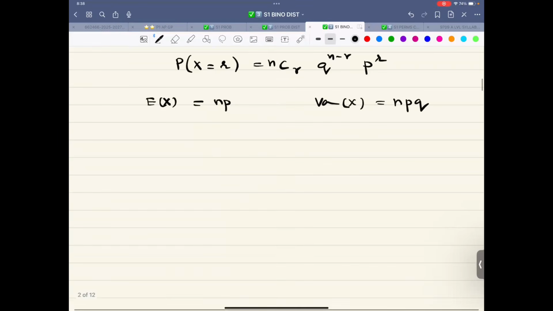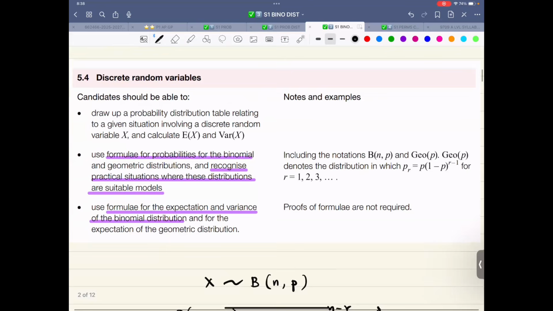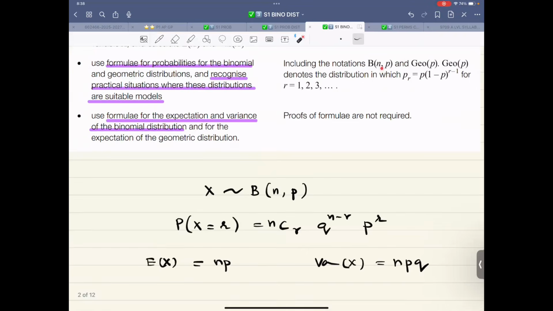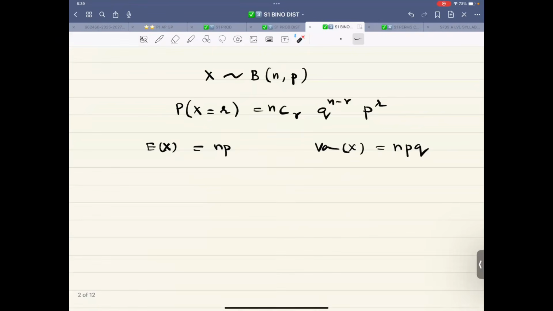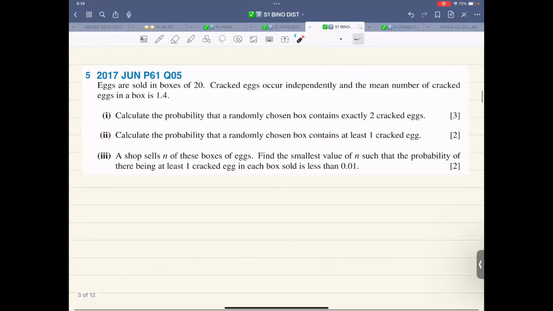And then there are some questions related to logs. They write this formula in this weird manner, okay? And this is for binomial and geometric. Geometric is not there. This is geometric. Ignore it, including the notation for binomial. So we're just focusing on binomial. Read the question first.